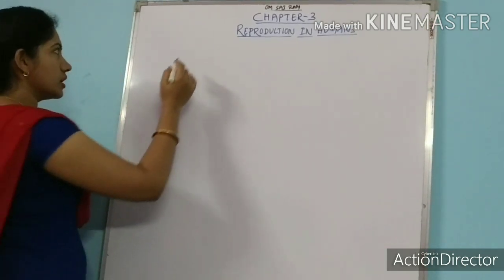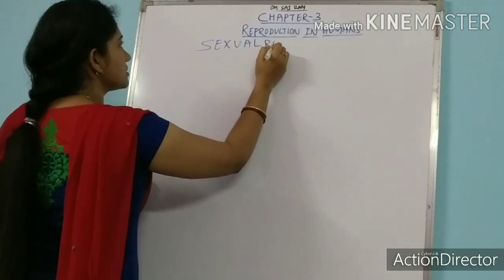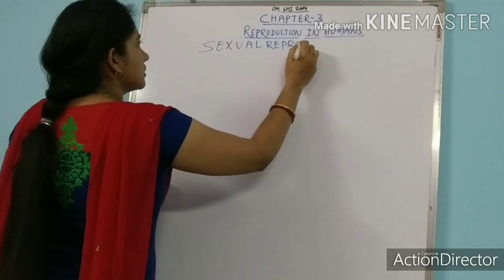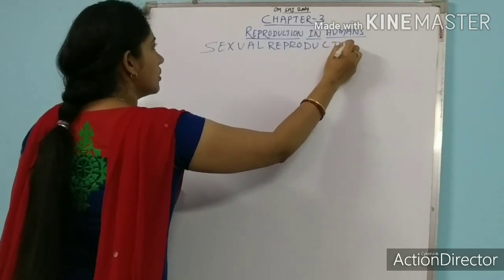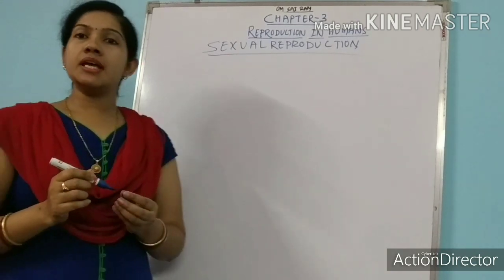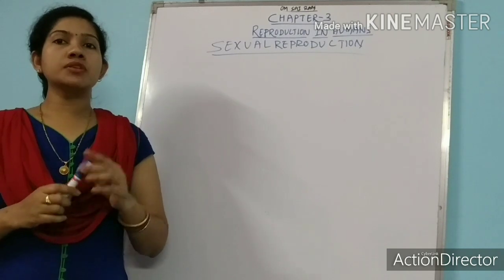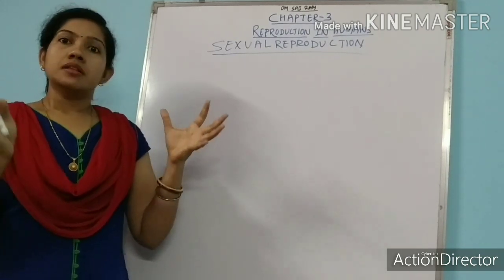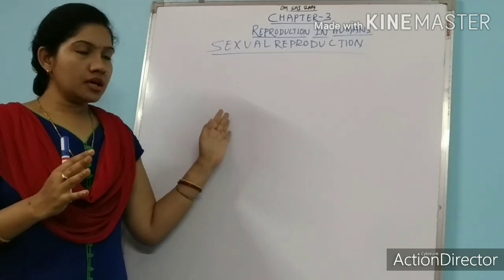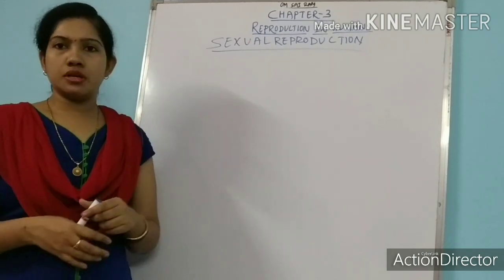Whenever we talk about sexual reproduction, as I already said, it involves both a male parent and a female parent. By the union of the male gamete and female gamete, they produce the child.